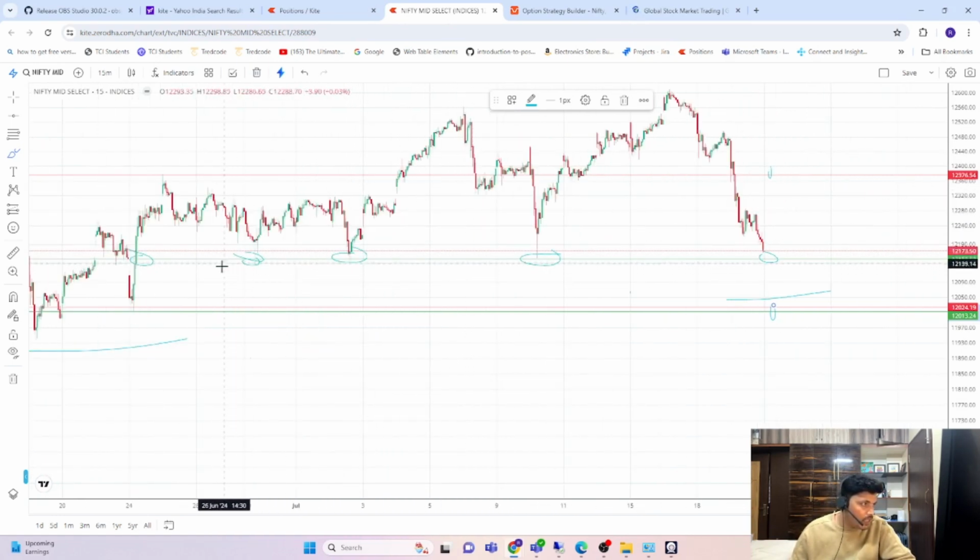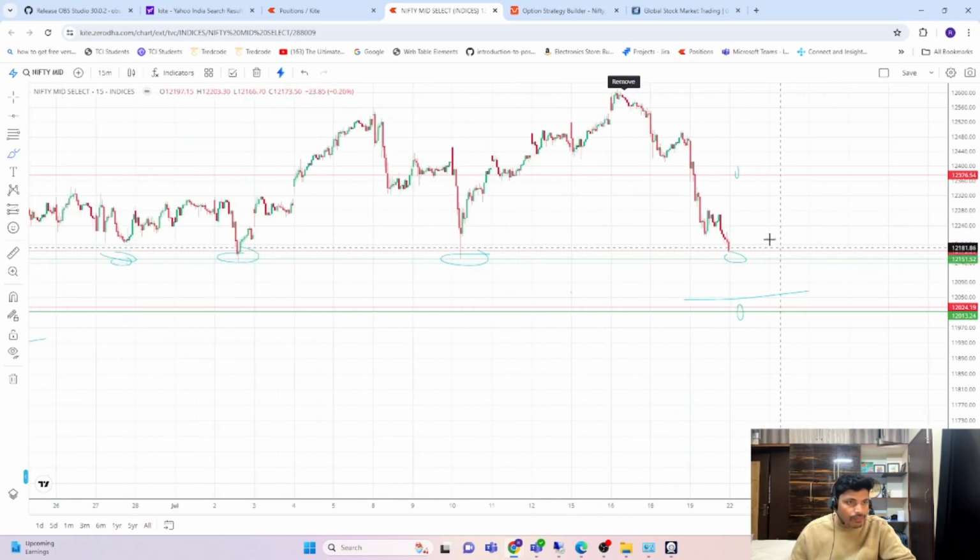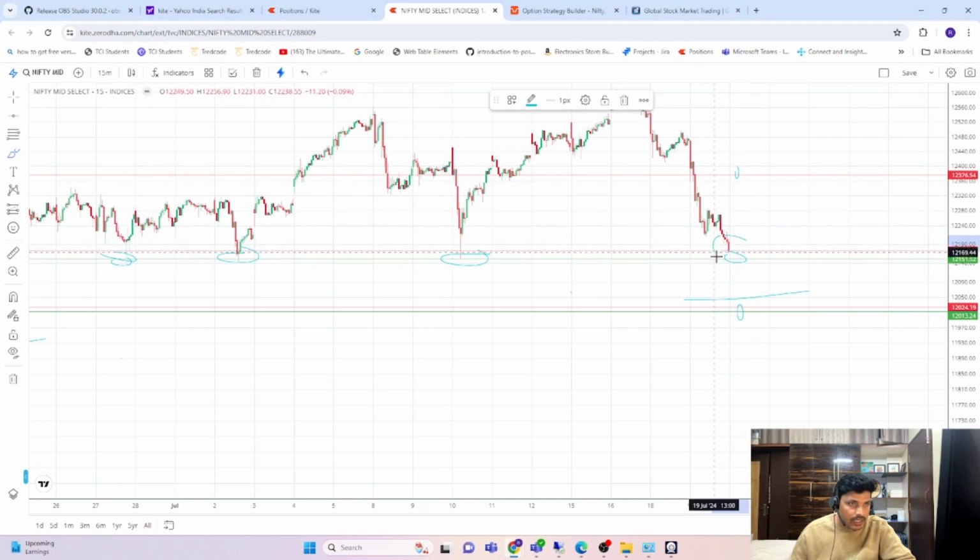There are many buyers sitting here, and they will buy these positions and take the market up in the upward direction. But now, if you can see this particular candle, this is very bearish. In the last 15 minutes, it is very bearish, and the market has also closed in a bearish outlook only.